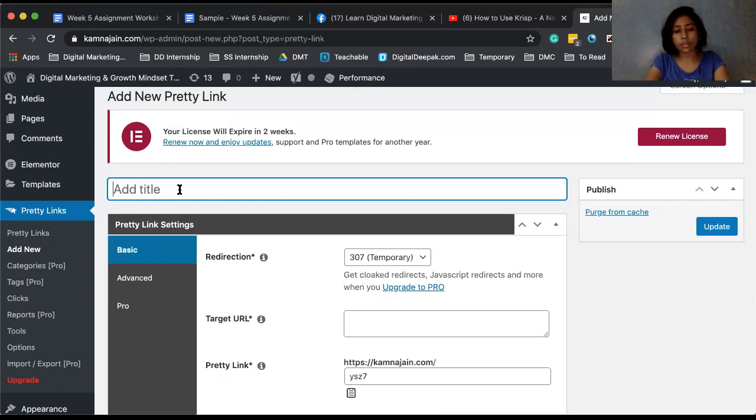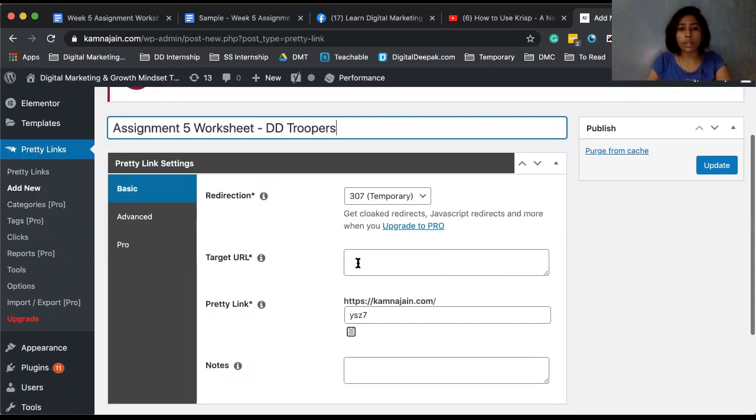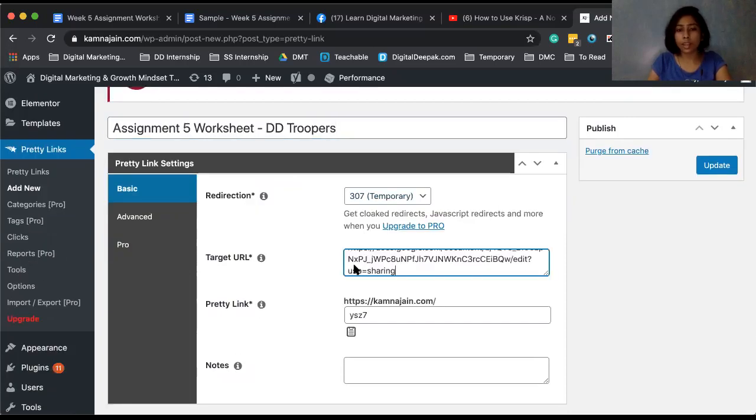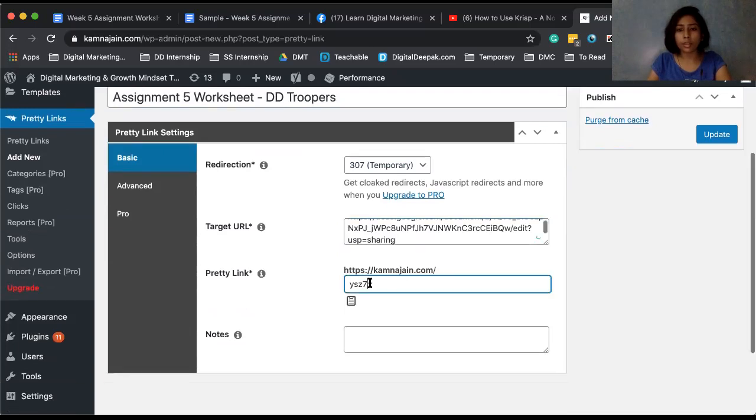So say, what is this? Assignment 5 worksheet, DD Troopers, right? So I've already copied the link. Keep the redirection as temporary. Target URL is the link I want to share here. And instead of this, I can just type B5 assignment 5.